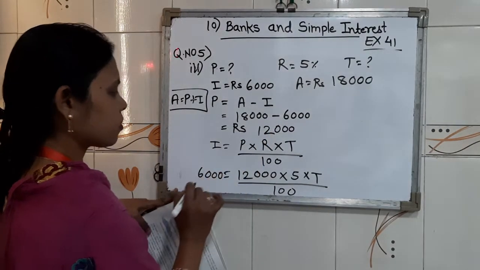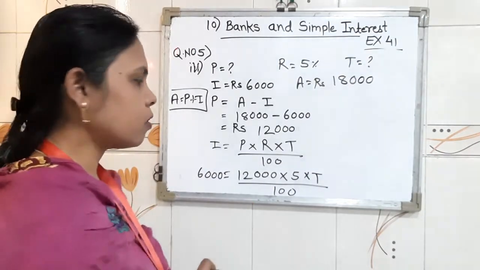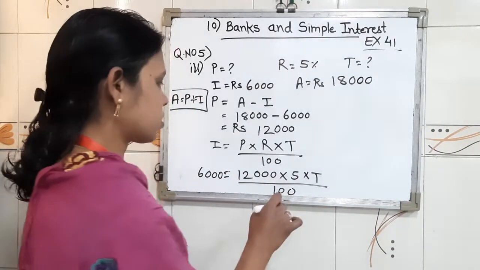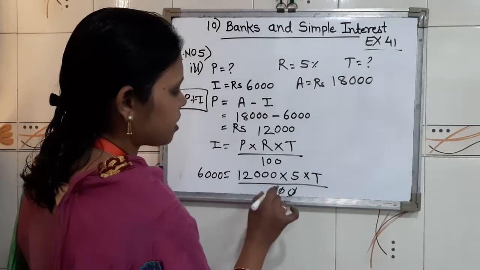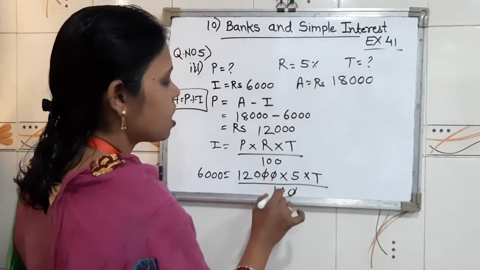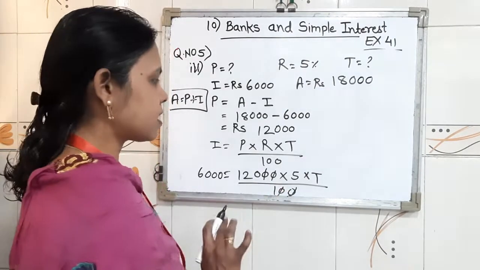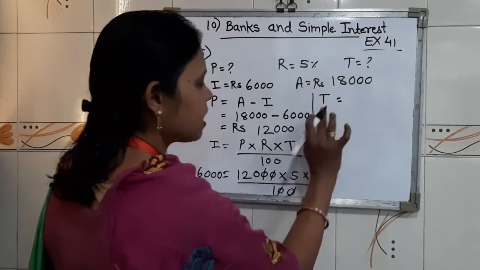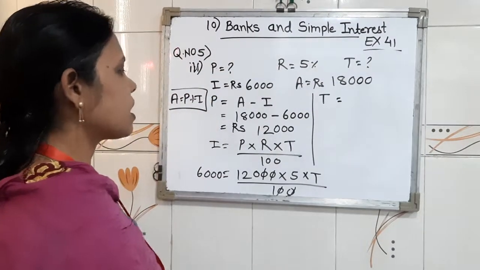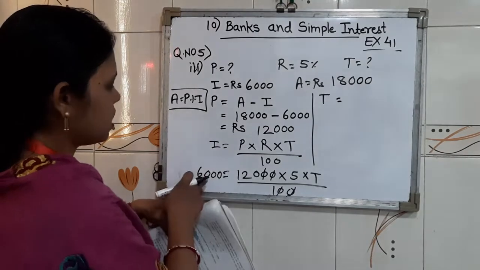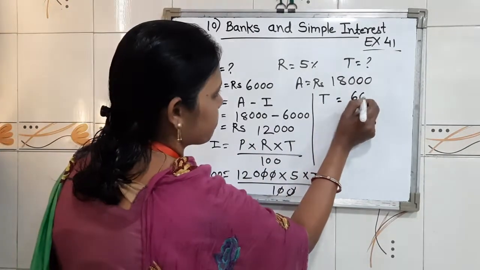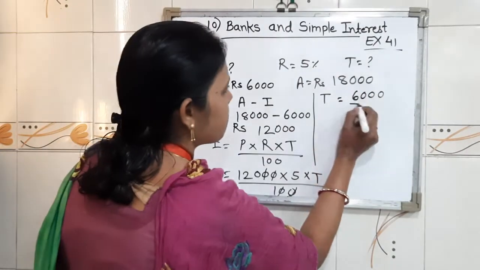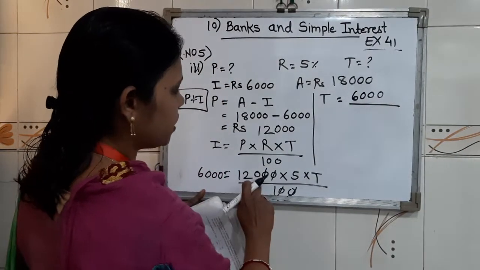So children, first what we will do, if zeros can be cancelled, then you can cancel. For example, from numerator 20 and denominator 20 we cancelled here. Then T we write on the left hand side, and on the right hand side we have 6000 into 1, no need to write 1, divided by 120 into 5.